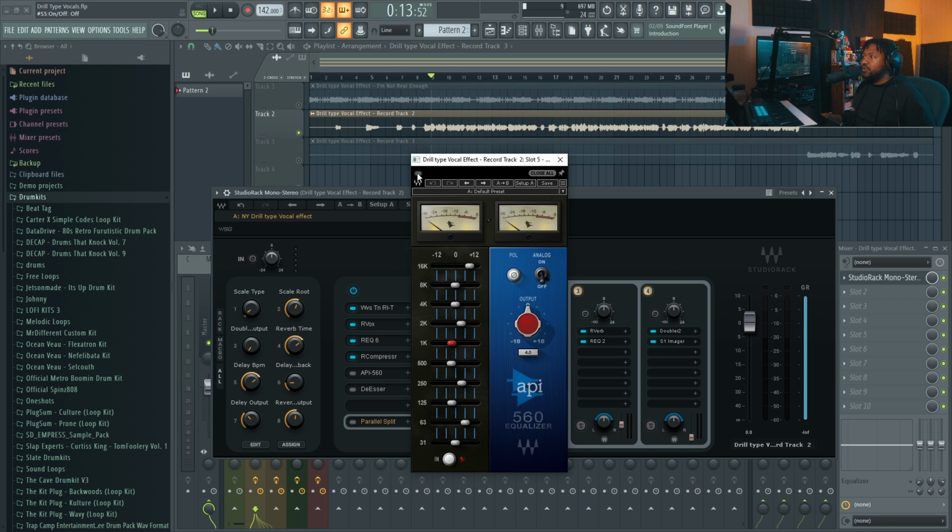This is really the character shaping EQ. This is what's going to give you that vibe, that New York style drill sound, in my opinion. I never really recorded New York style drill, but it gives me that vibe when I turn it on. If you listen, it brings that character to it by using the EQ.